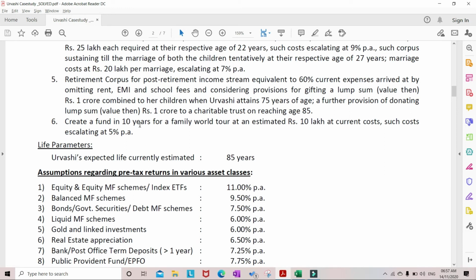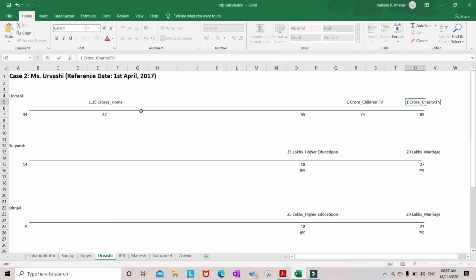Coming to goal number 6. Create a fund in 10 years for a family world tour at an estimated rupees 10 lakhs at current costs, such costs escalating at 5% per annum. So she wants to go for a world tour after 10 years. Now she is 34. After 10 years, at the age of 44, she wants to go for a world tour.